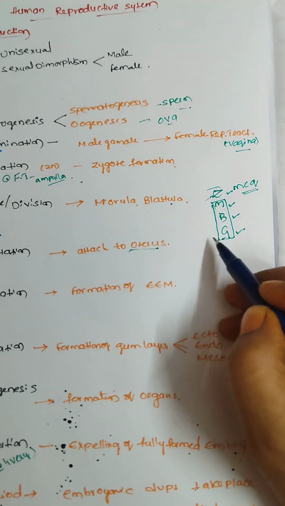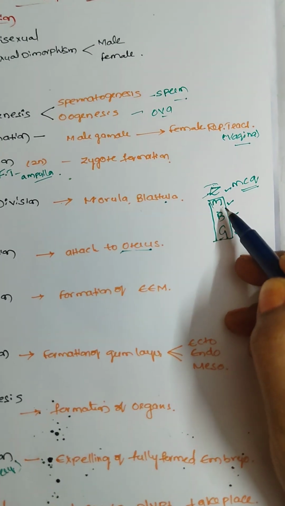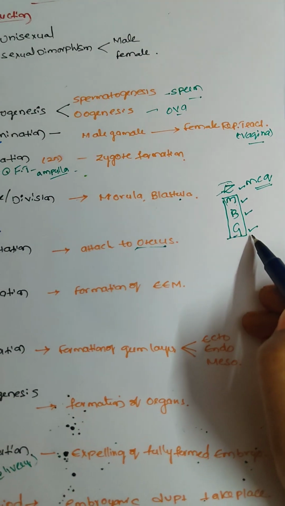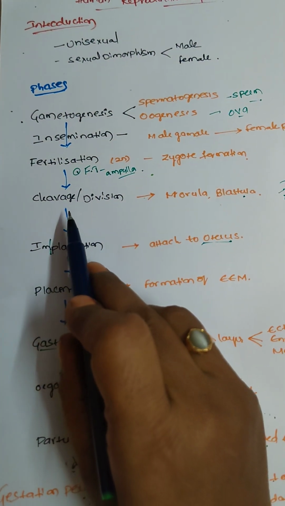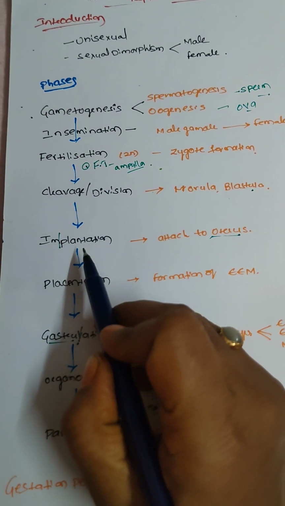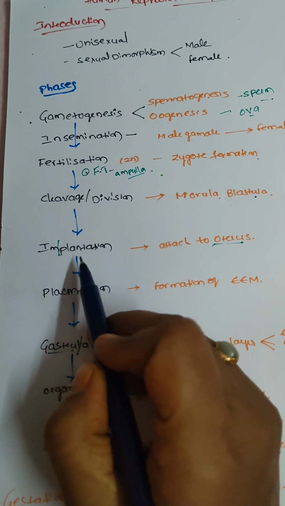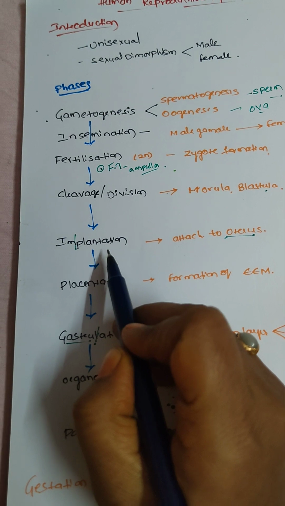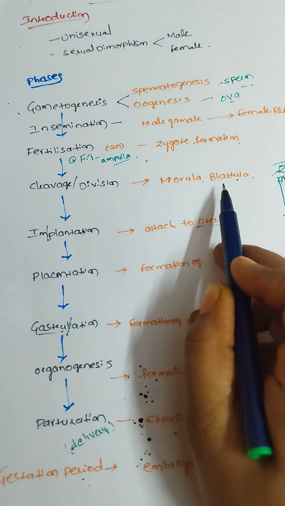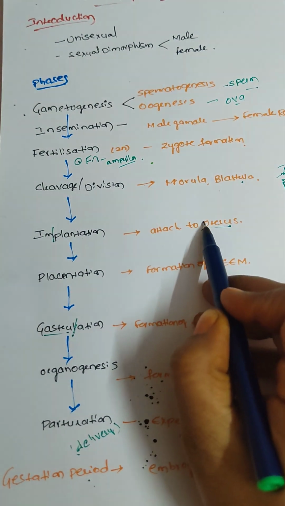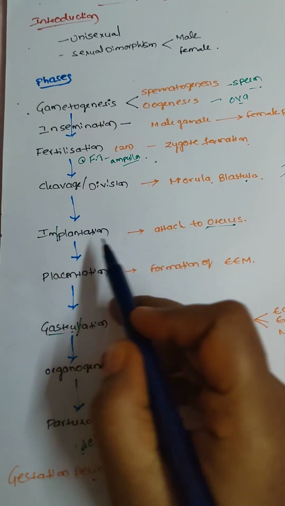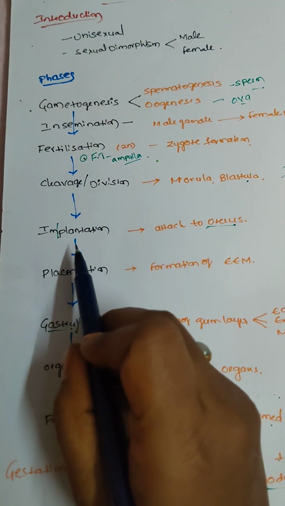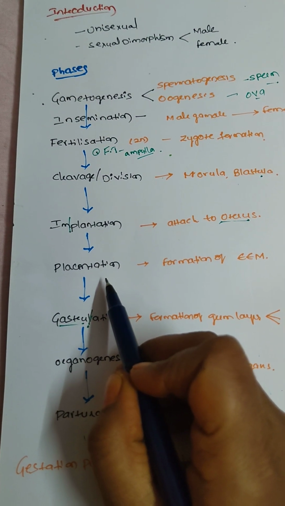Many members get confused here. Remember MBG: Mahesh Babu Gautam, like that. Morula, blastula, gastrula. Then after cleavage, it undergoes implantation. Plantation means just like in the roots of a plant. Here the blastocyst stage is attached to the uterus. That is called implantation, the fixation of the blastocyst in the uterus. Then placentation.